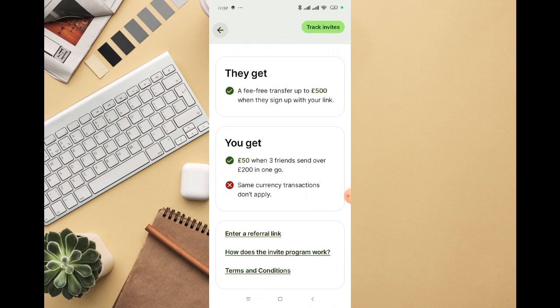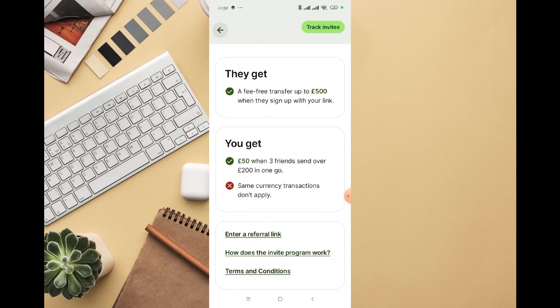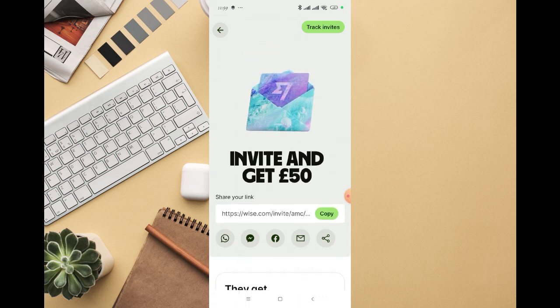So you can see enter a referral link, and how does the referral invite program work. Then you can also see other options right there. So that is how you can invite someone to Wise and earn money.